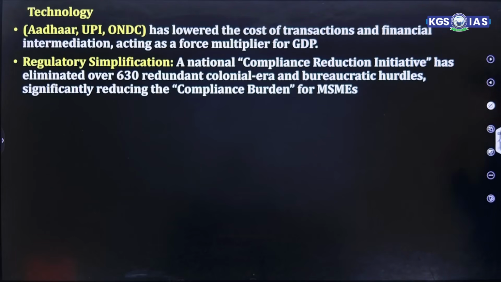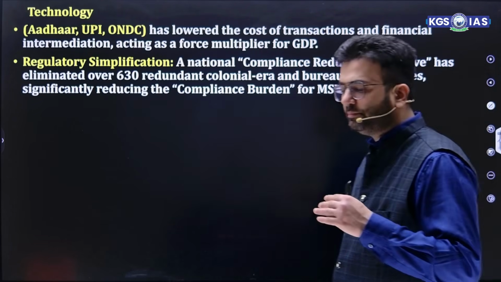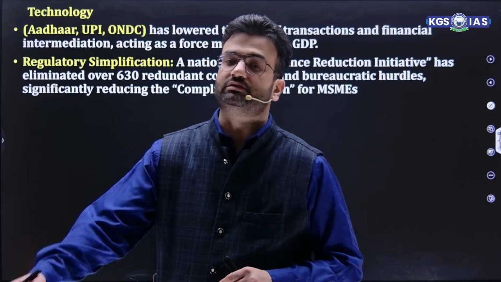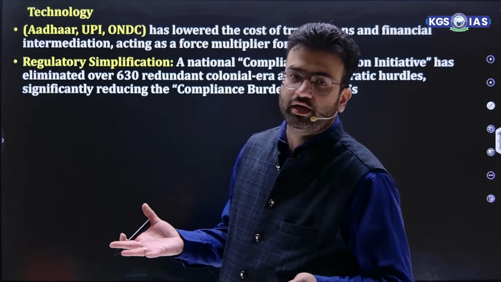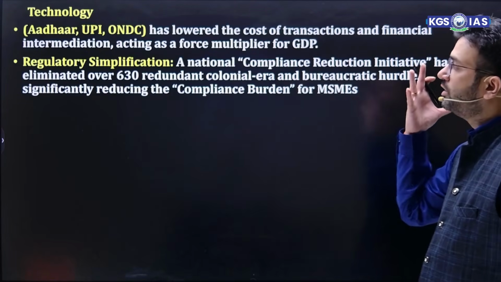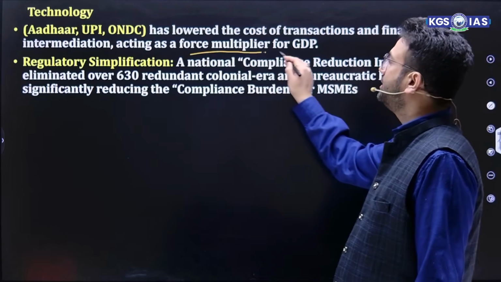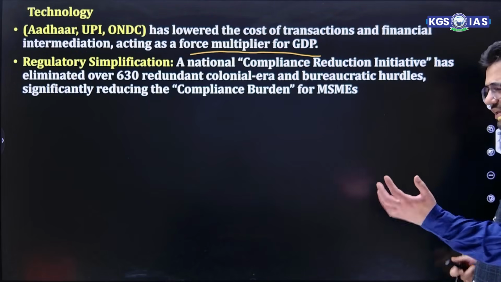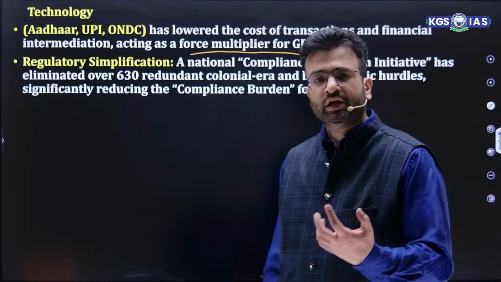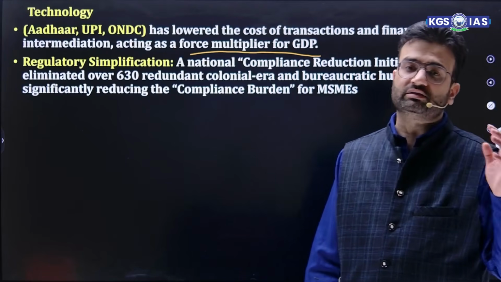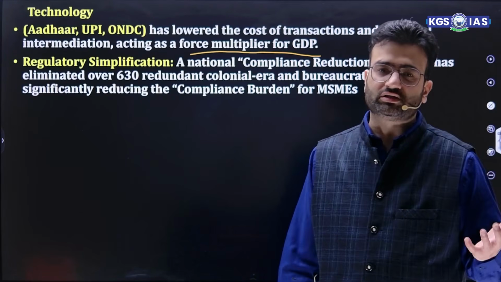Technology part: the current government's biggest contribution to the economy is digitalization, and we all agree on that. So Aadhaar, UPI, ONDC, Open Network for Digital Commerce, have lowered the cost of transaction and financial intermediation, acting as a force multiplier for GDP. ट्रांजेक्शन कॉस्ट इंडिया में बहुत होता था, फाइनेंशियल इंटरमीडिएशन, साथ साथ में पेपर करेंसी, प्रिंटिंग ऑफ करेंसी कॉस्ट बहुत होता था.